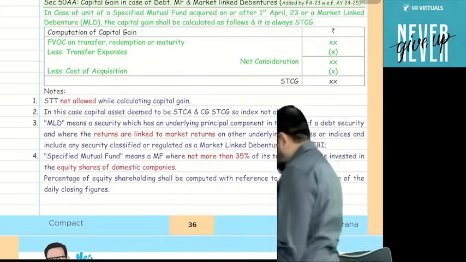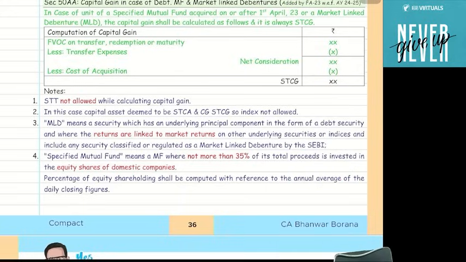Now this section says that, okay, suppose if you sell, please pay attention. Now don't look into your book. Just focus here only, na. We'll check it. Okay, pay attention.